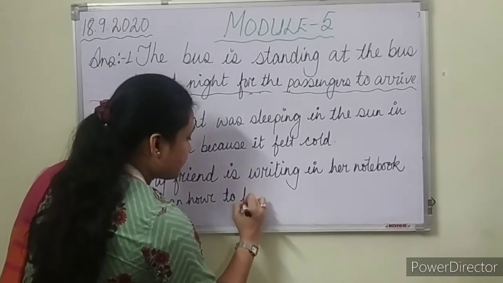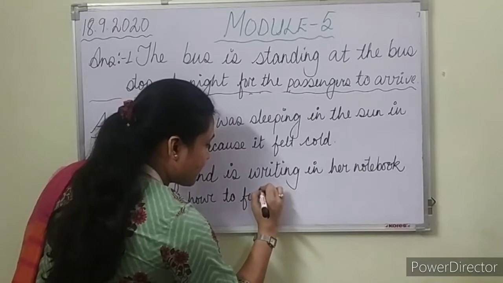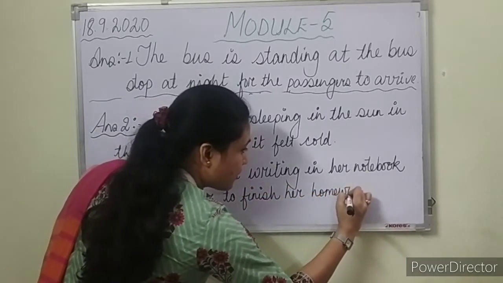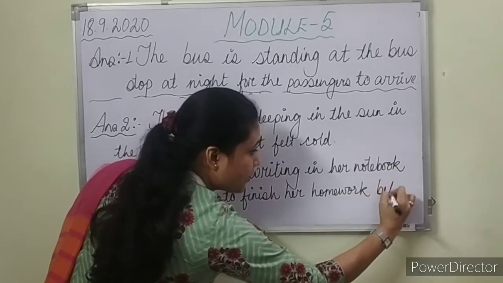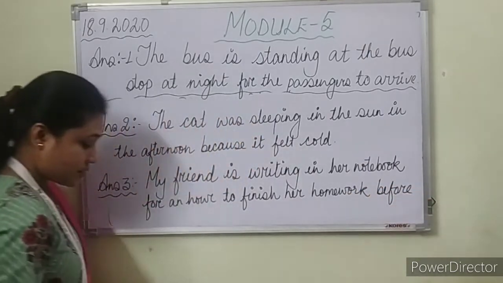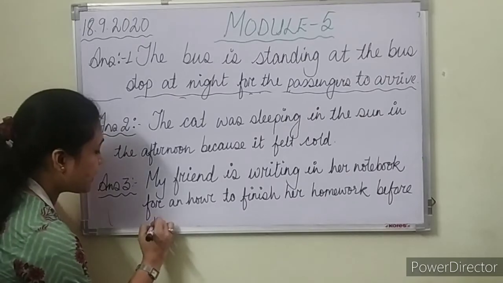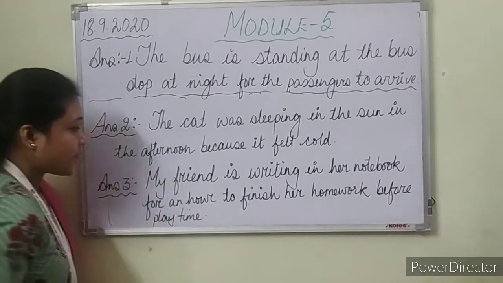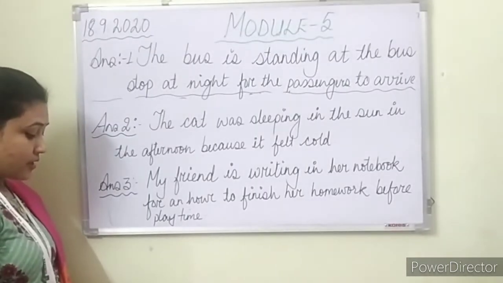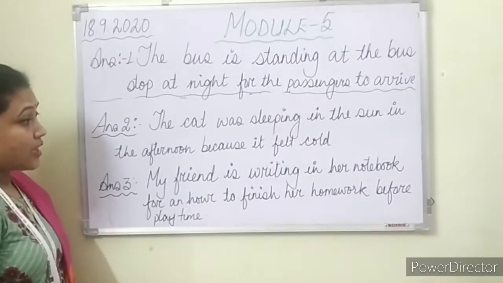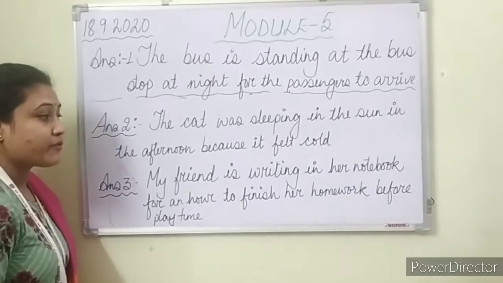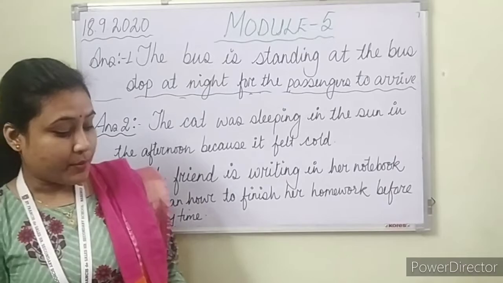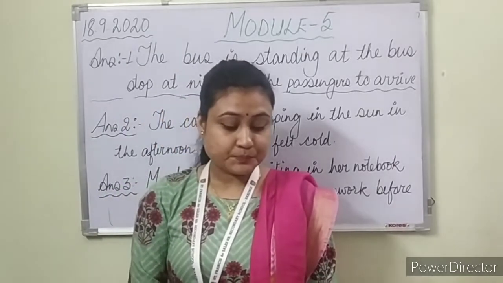To finish her homework before, what, my dear students? Before playtime, right? My friend is writing in her notebook for an hour to finish her homework before playtime. Got it? Coming to number 4 now.